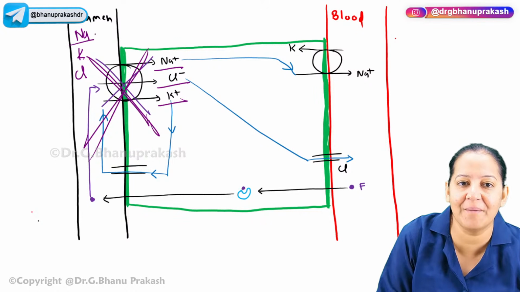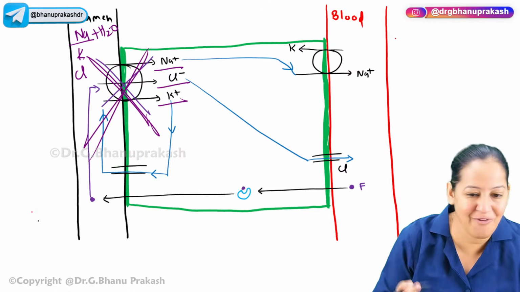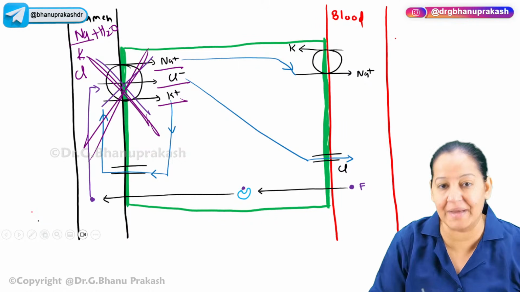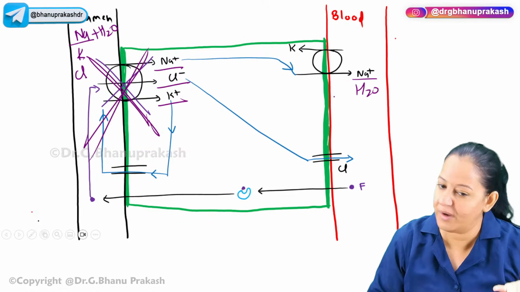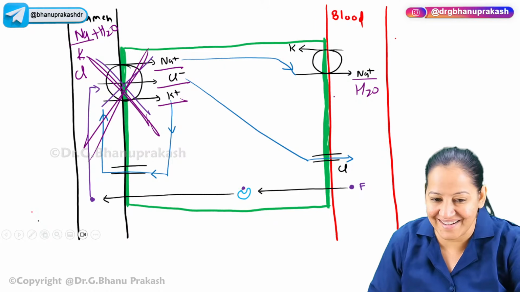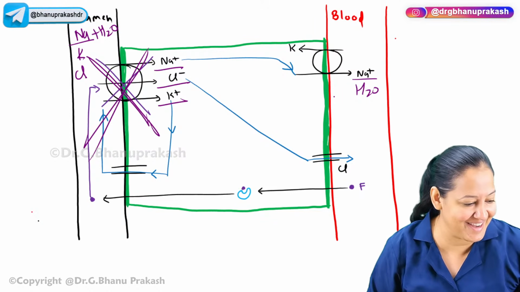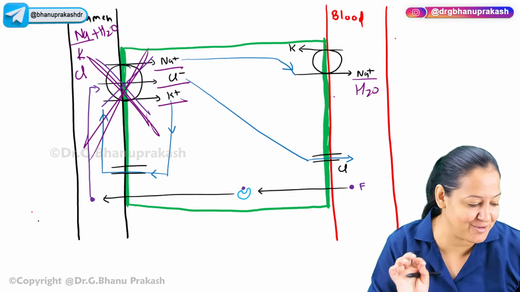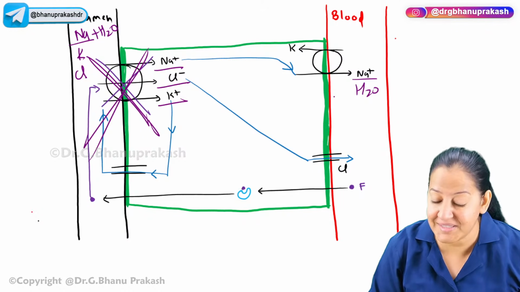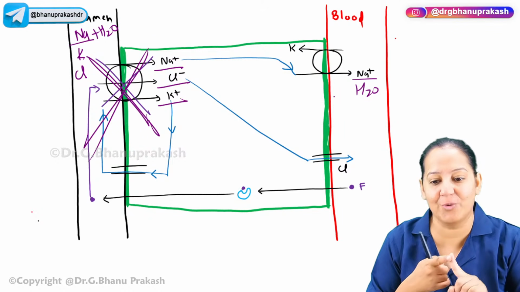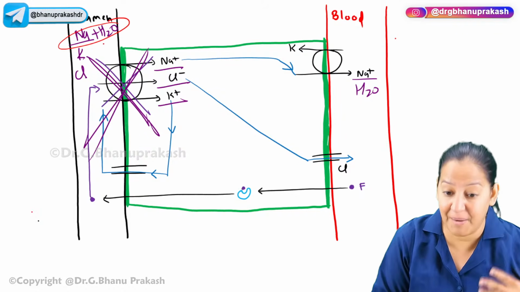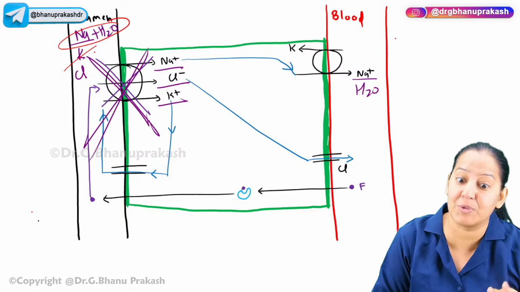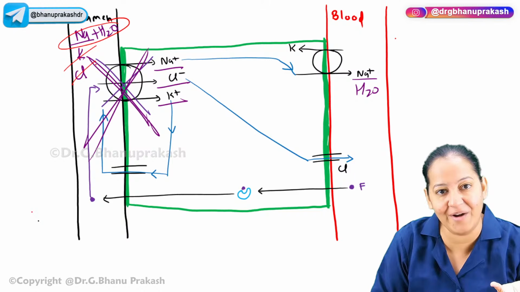Wherever there is sodium, water goes with sodium. Water will also not go. Water will also remain. Normally sodium was going, it was taking water along with it. But here sodium is not going, water is not going. Diuresis occurs. Now, what is the definition of a diuretic? I told you at the beginning of the chapter. What is a diuretic drug? A drug which excretes sodium and water. So is it a diuretic? Yes, it is excreting sodium and water. But unnecessarily, it is excreting potassium also as a side effect. It is excreting chloride also as a side effect.